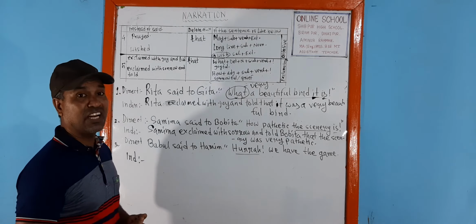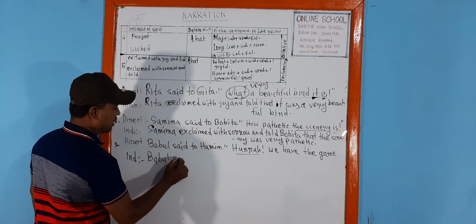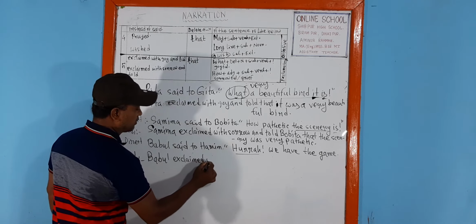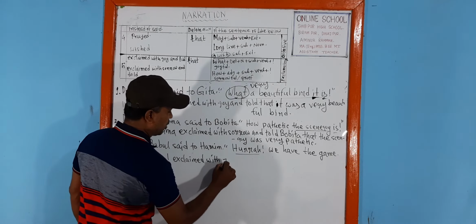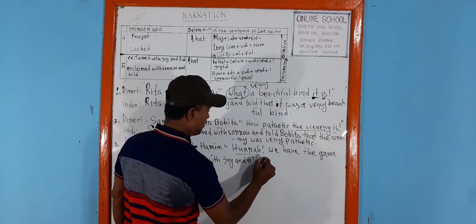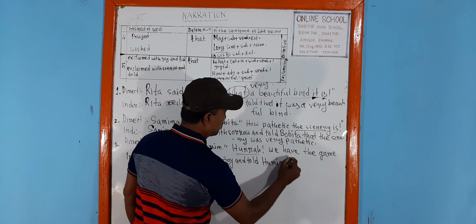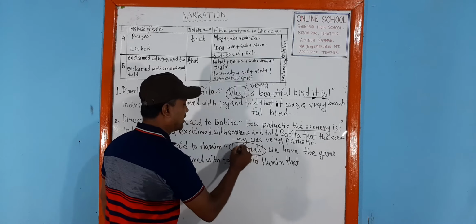So Babul exclaimed with joy and told Hamim. To delete the inverted comma, we have to use that, and hurrah will be deleted.